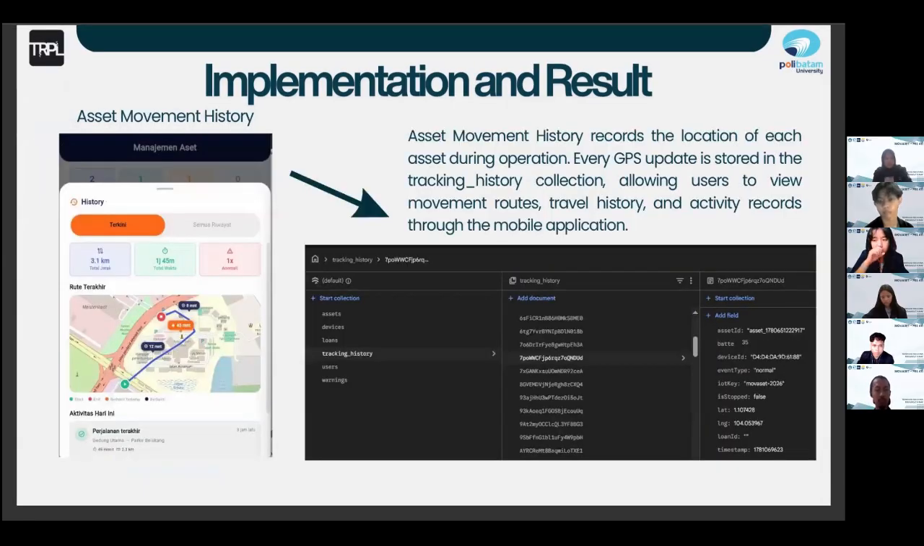So this is the implementation of asset movement history. This feature records the location of each asset during operation. When the GPS location is updated, the location is stored in the tracking history collection. The user can view the movement routes, travel history, and activity records in the mobile app.